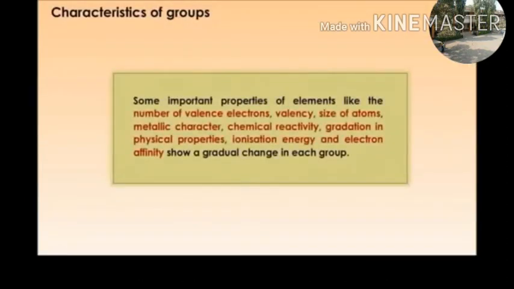Characteristics of groups. Some important properties of elements like the number of valence electrons, valency, size of atoms, metallic character, chemical reactivity, gradation in physical properties, ionization energy, and electron affinity show a gradual change in each group.